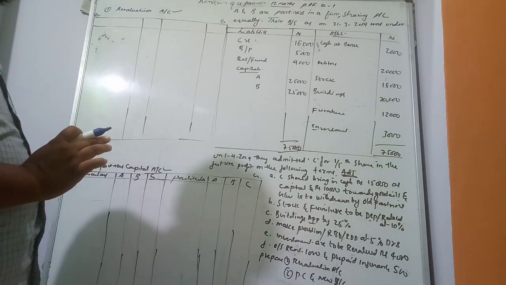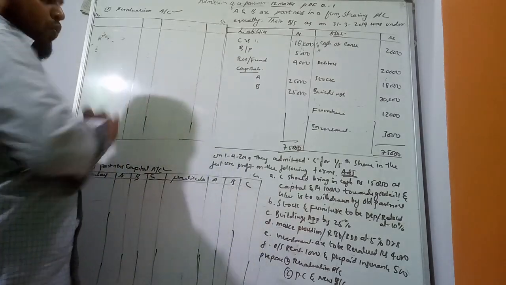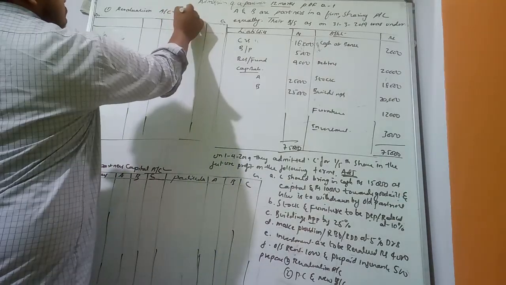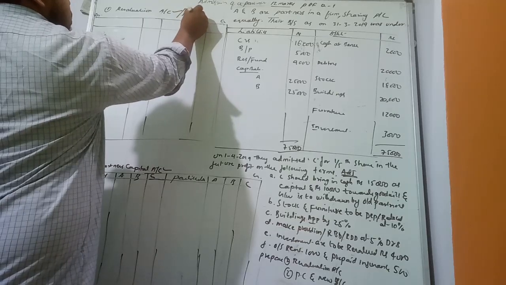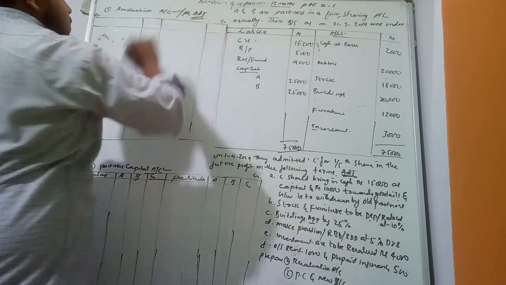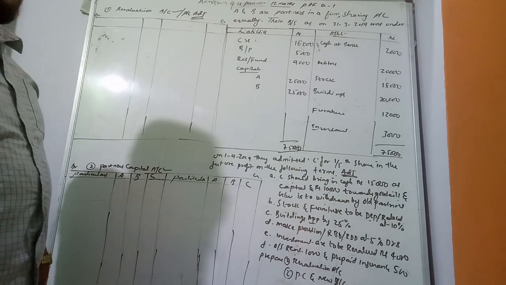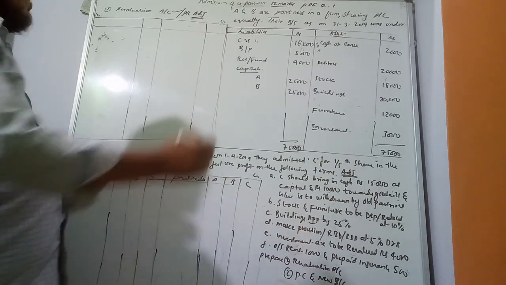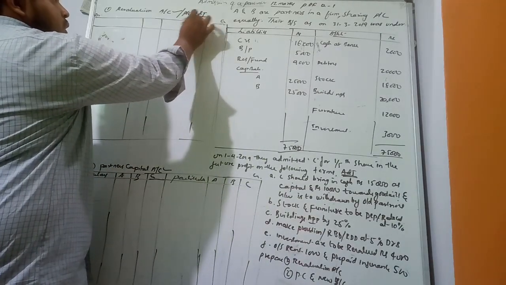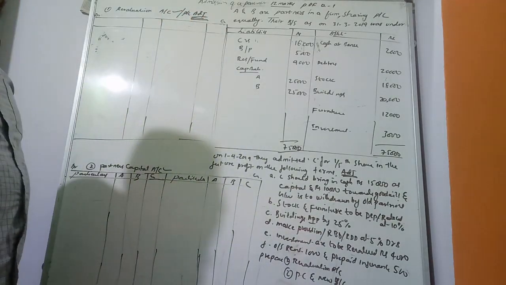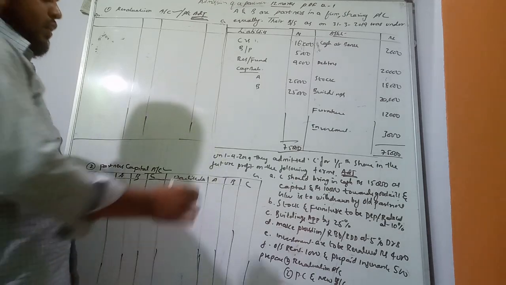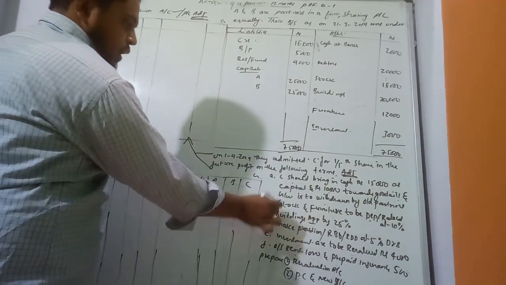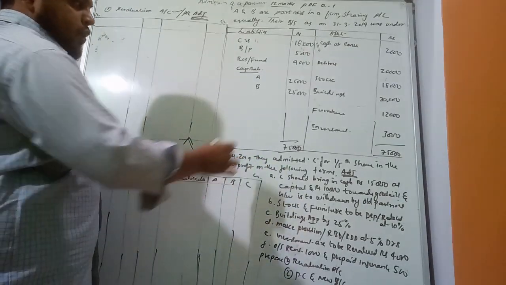Now let us discuss the revaluation account. The revaluation account is also called the profit and loss adjustment account. Here we will record only adjustments, whatever additional information he has given after the balance sheet.